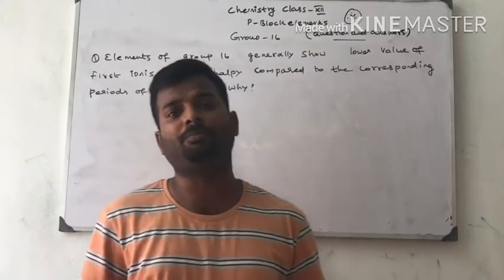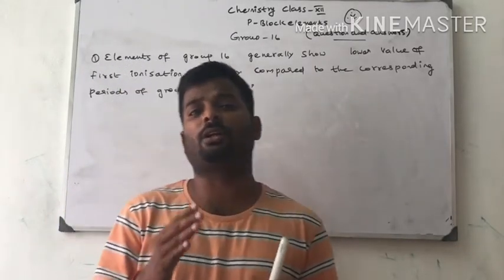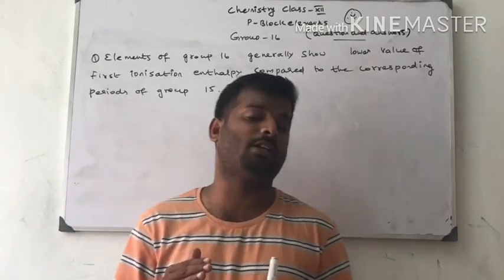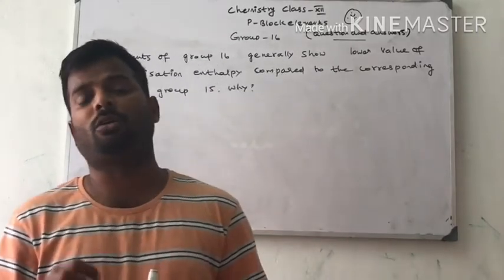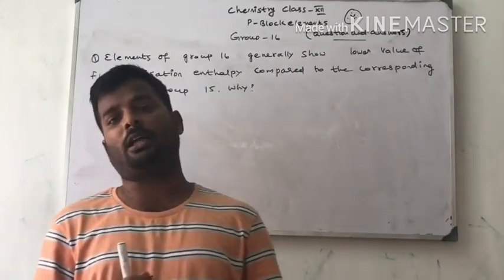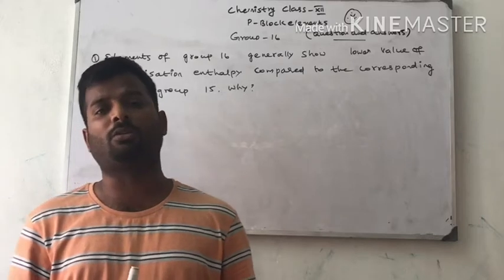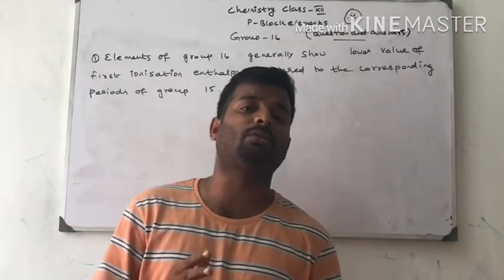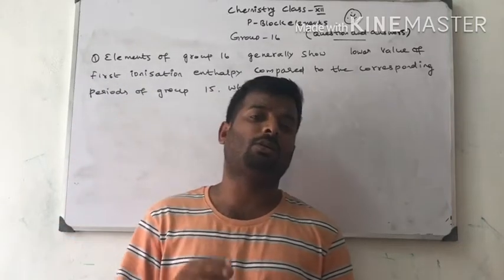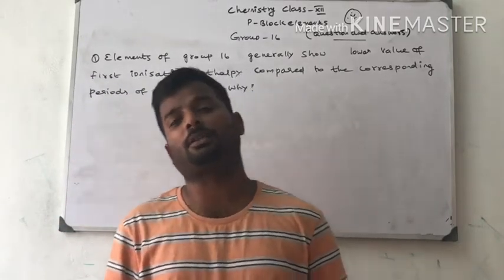This is due to the extraordinary stability of group 15 elements, which have exactly half-filled p orbitals. So a large amount of energy is needed to remove an electron from the 15th group. But in the case of the 16th group, there are 4 electrons present in the valence shell, so one orbital has paired electrons.